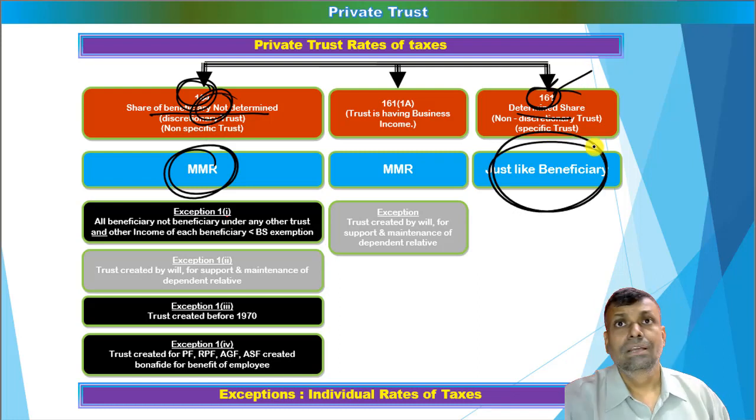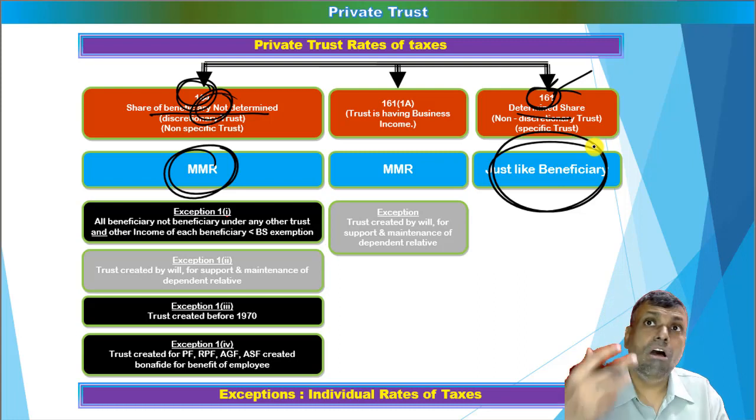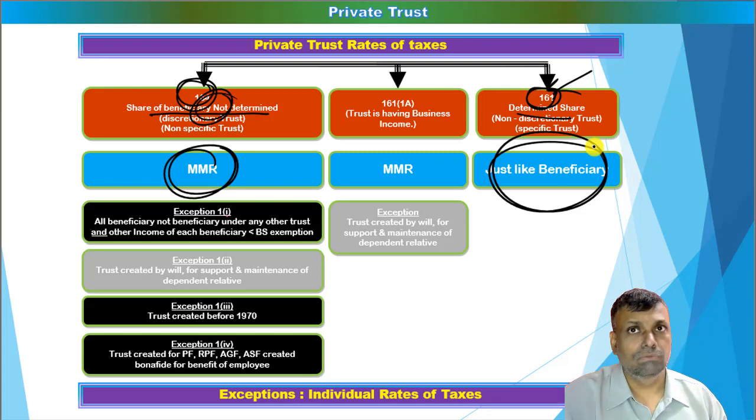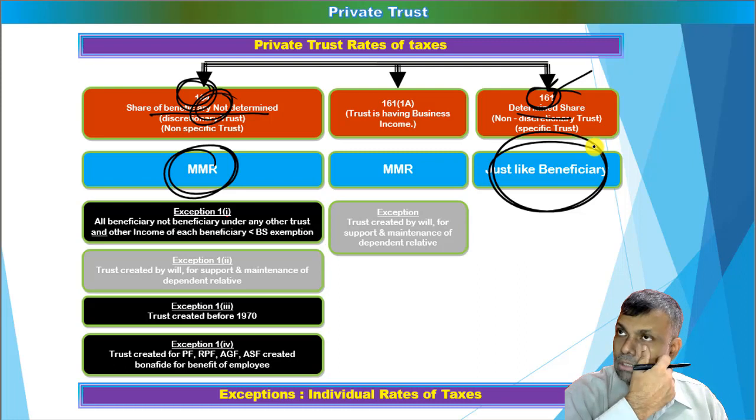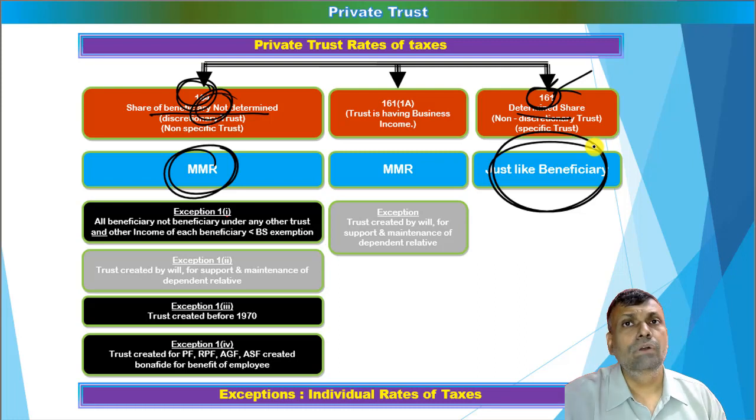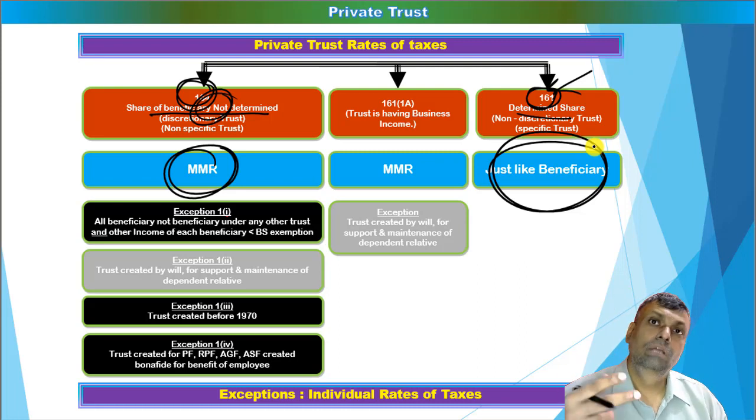In that particular case, law specifically does not say, it is a very long, technical and specific language of the law, but the ultimate conclusion is that it is just like the beneficiary. Just like the beneficiary means, supposing the beneficiary is an individual. We said that the father created a trust for the benefit of two children. So two children are individuals, so tax rates of the individual will be applicable to that particular trust.